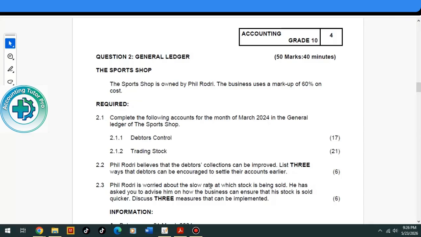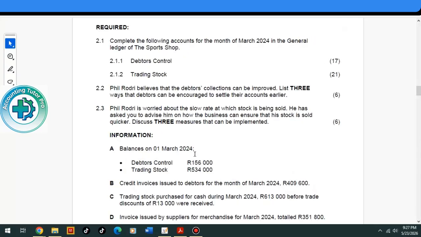The next question says, few would have maybe investment least 10 ways that investment recurring the same account. The next question says, few would is why slowly stop doing so. He is advised and how they can ensure that his stock is sold. Discuss the member. So let's go information.